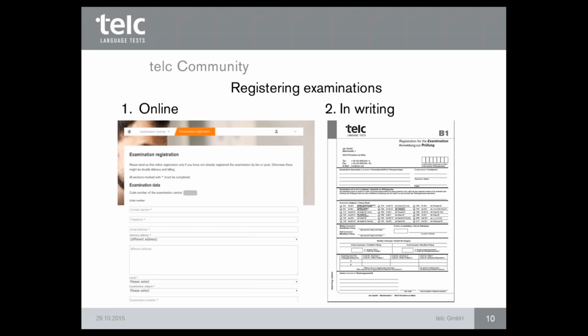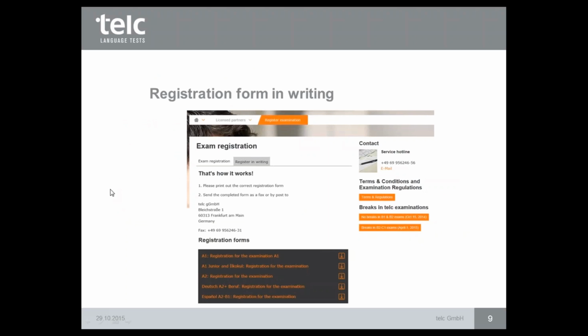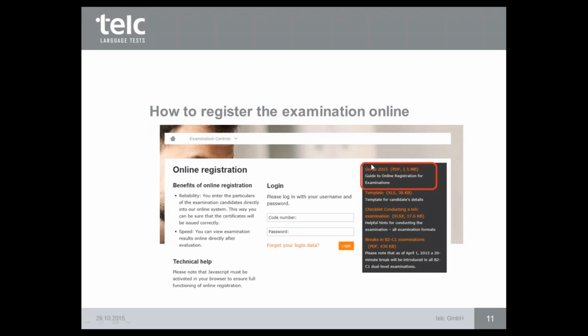The online registration you will find in the telc community, but the registration form in writing you will find on our website under telc.net, in the part license partners and register in writing, as we said already. Anyway, we have here how to register the examination online. I said it already to you.